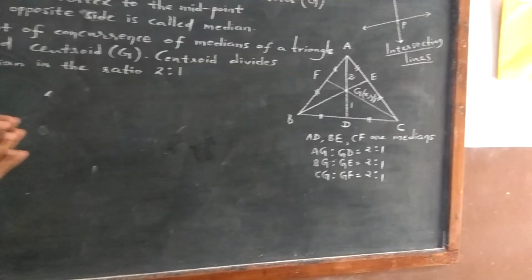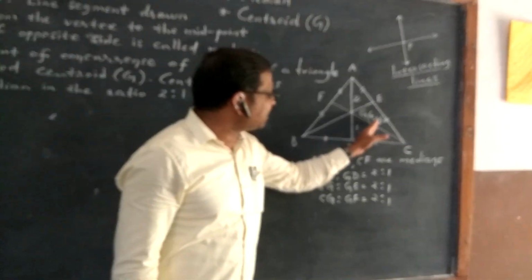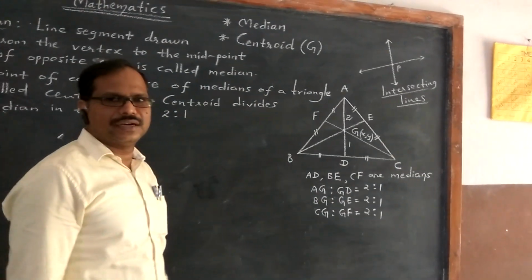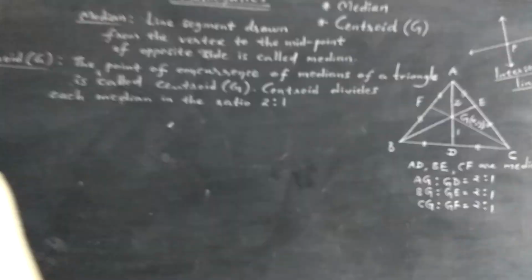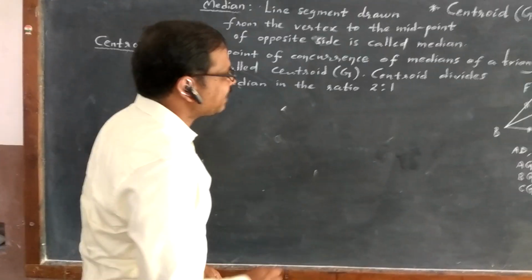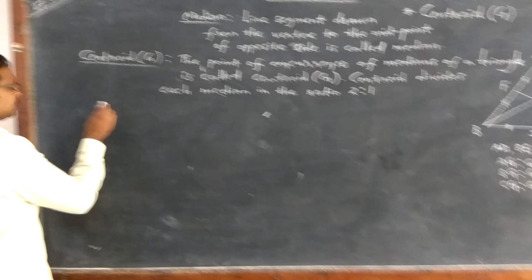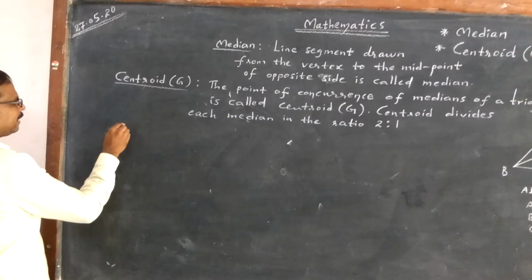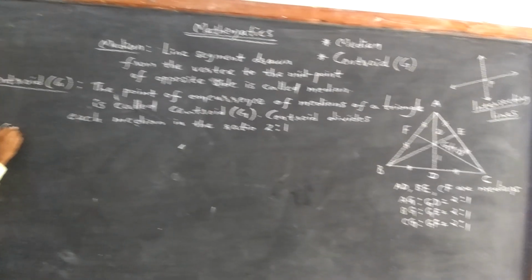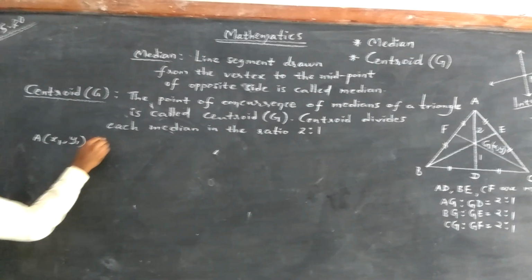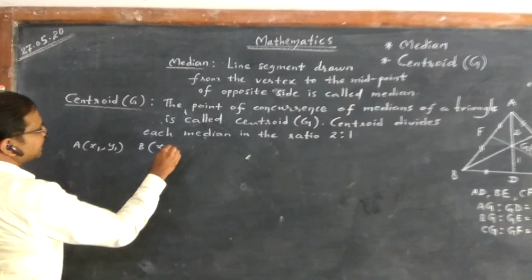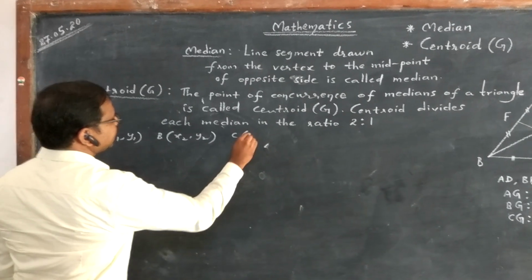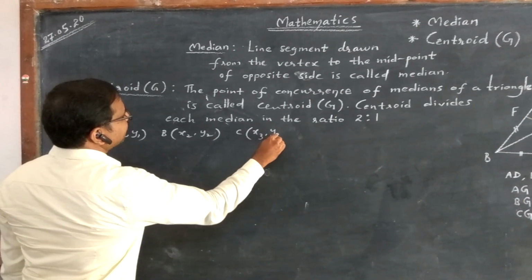Right? Now let me find the coordinates of centroid. How? We are given three vertices here. What are the three vertices? A of x1 y1, B of x2 y2, C of x3 y3.